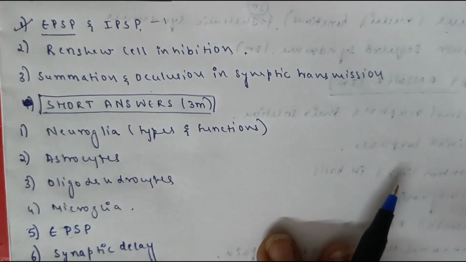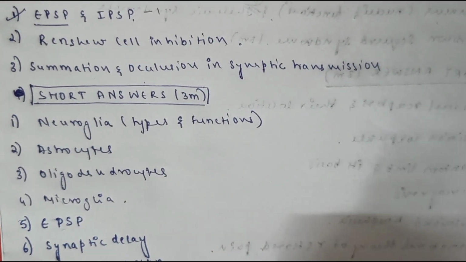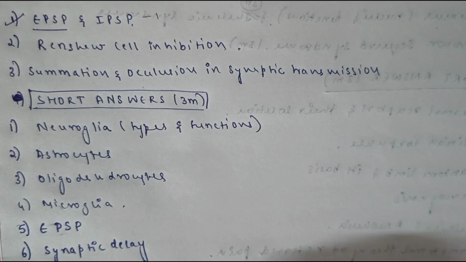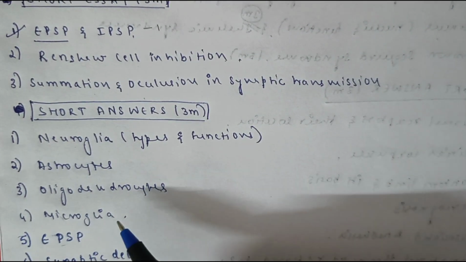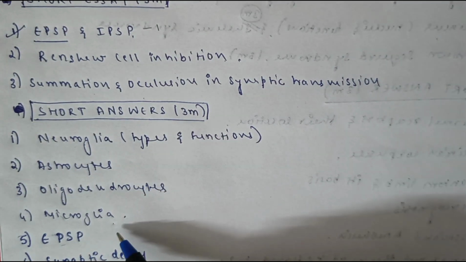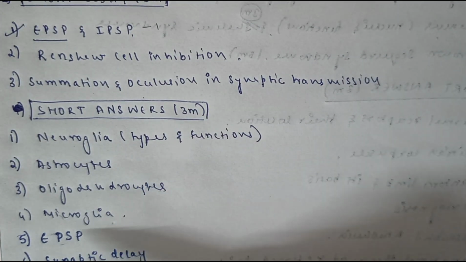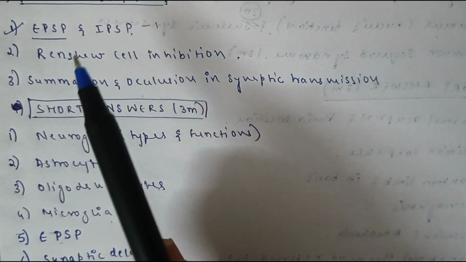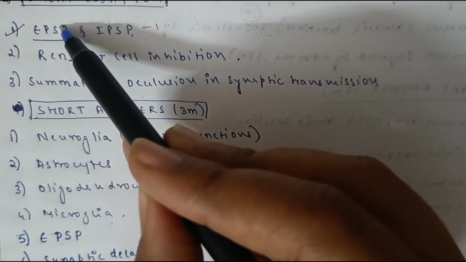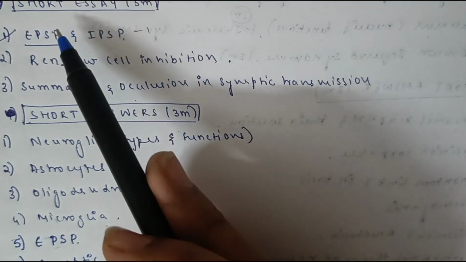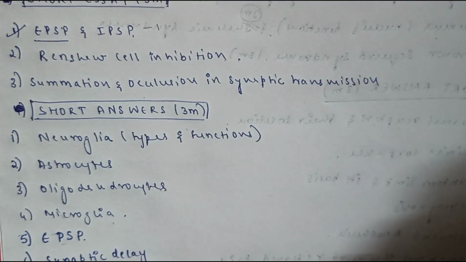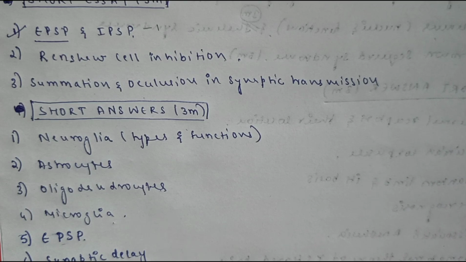Now coming to the short answer, that means the 3-mark question. In that, the most important is neuroglia, types of neuroglia and functions of neuroglia. Then astrocytes, oligodendrocytes, microglia. These are the important 3-mark questions. Then EPSP, again the 5-mark question you already learnt. The same thing you have to write in 3 marks also. You have to write about the important features of EPSP.